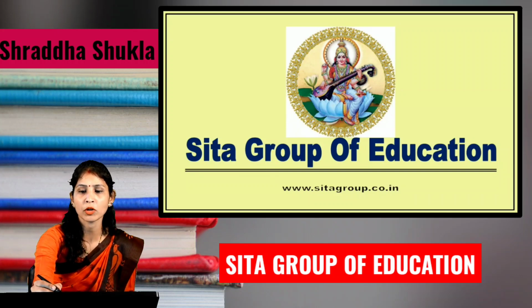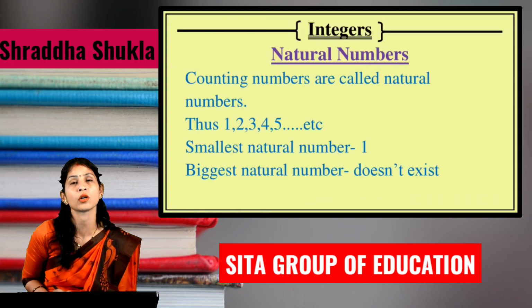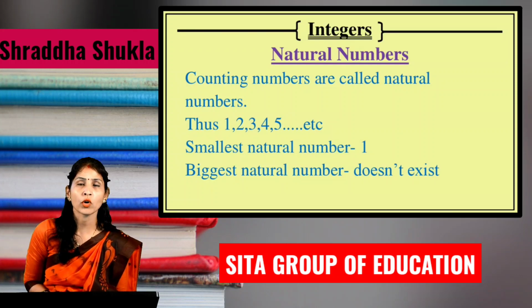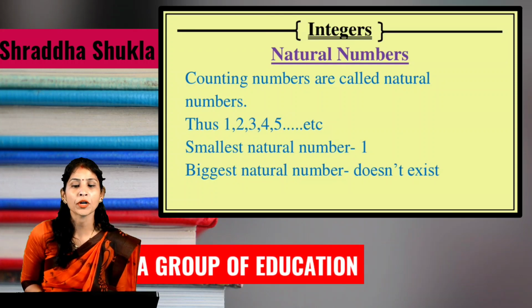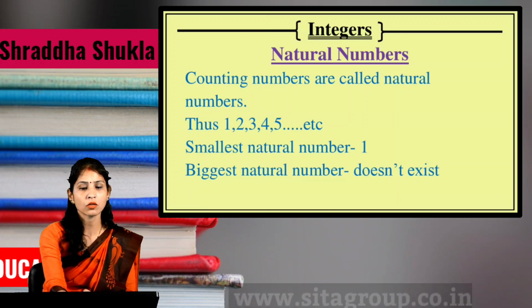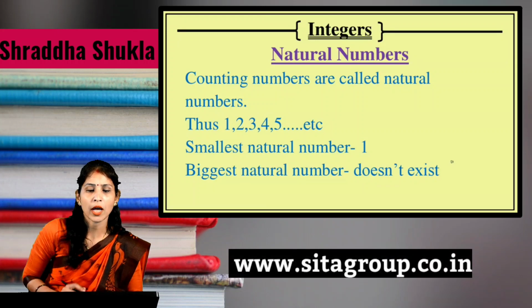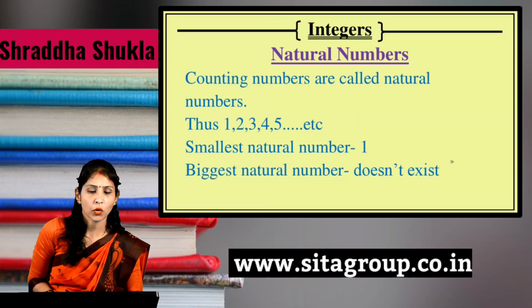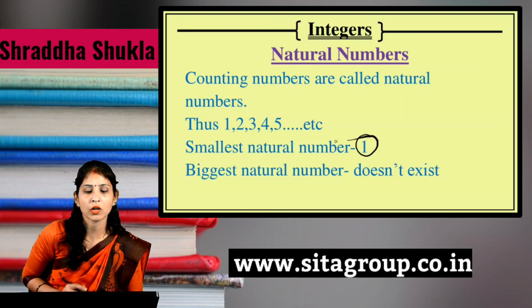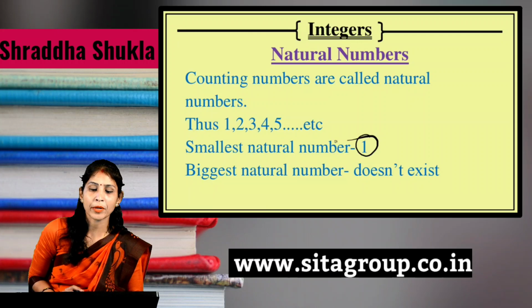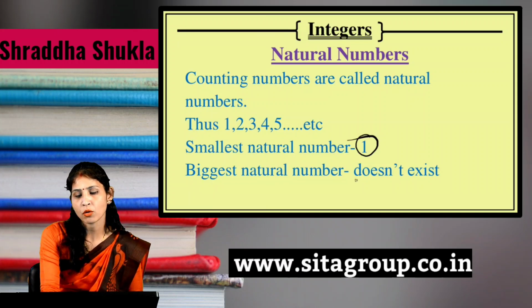Before telling about integers, let's have a revision of natural numbers and whole numbers. So what are natural numbers? Counting numbers are called natural numbers. Thus 1, 2, 3, 4, 5 and so on are known as natural numbers. Which is the smallest natural number? 1 is the smallest natural number. Which is the biggest natural number? We cannot decide which is the biggest natural number, so the biggest natural number does not exist.